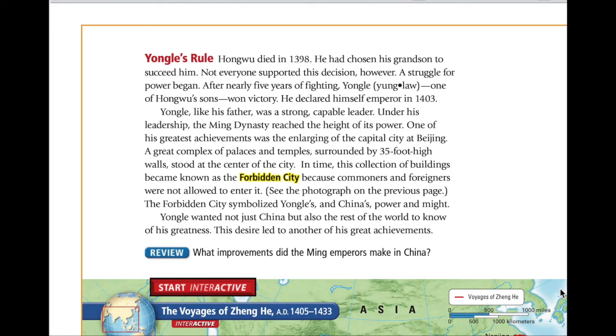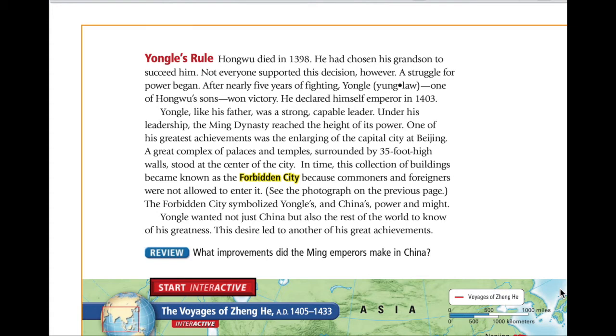Yongle, like his father, was a strong, capable leader. Under his leadership, the Ming Dynasty reached the height of its power. One of his greatest achievements was enlarging the capital city at Beijing. A great complex of palaces and temples, surrounded by 35-foot-high walls, stood at the center of the city.